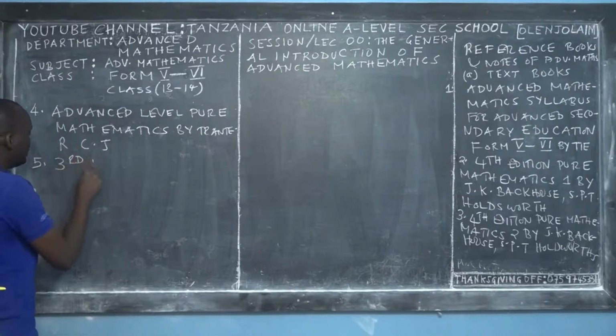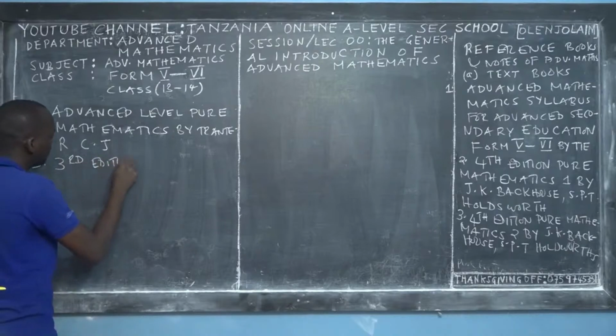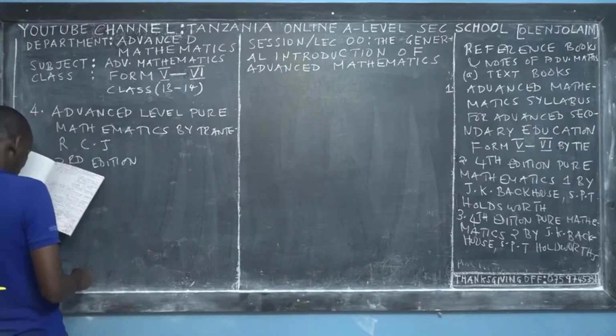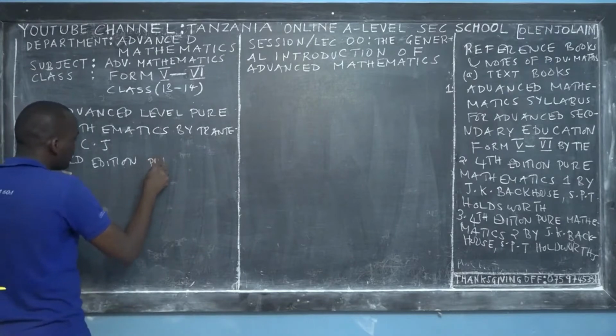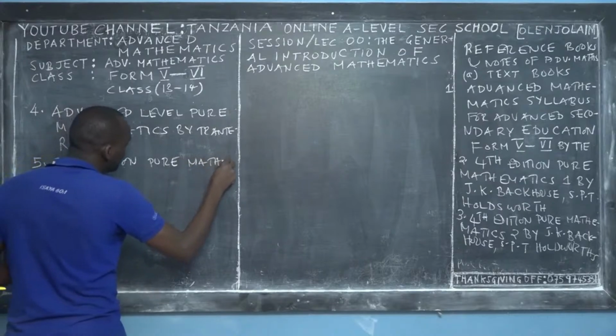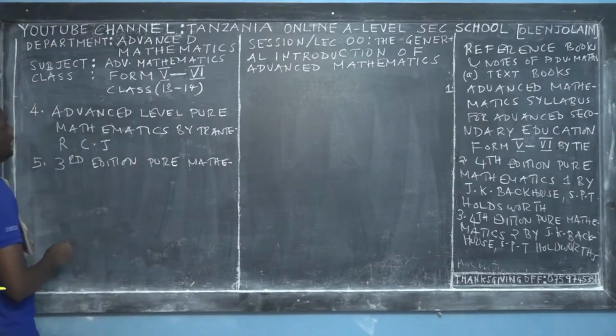Next, the third edition, Pure Mathematics. Another book that we call Pure Mathematics, that is, Advanced Level Pure Mathematics.